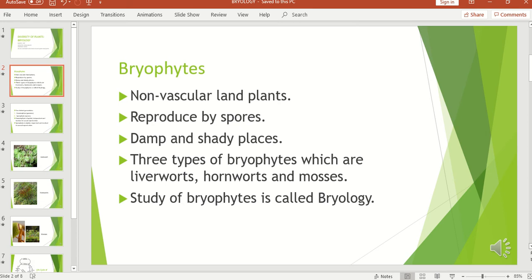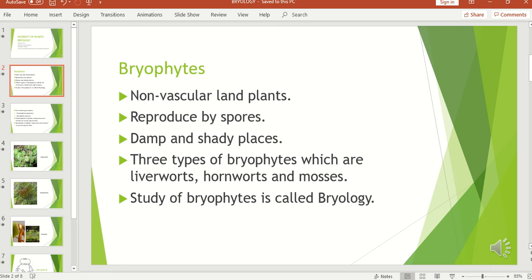Bryophytes are non-vascular land plants. They lack the vascular tissues, that is xylem and phloem. They reproduce by spores rather than seeds and flowers. They are found in damp and shady places, which means they are terrestrial plants, but they are moisture loving.